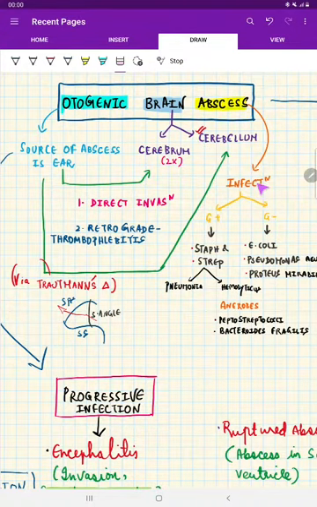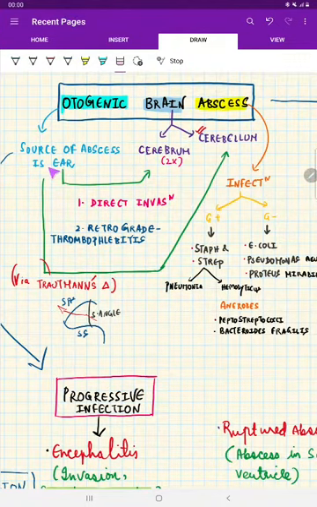Abscess means there is an active infection. How? An ear infection is spreading to the brain. Yes, there are two ways. One is direct invasion of the pathology itself, or there can be a retrograde thrombophlebitis. Regarding retrograde thrombophlebitis, in the previous video on subdural and extradural abscess, we have spoken about the dural venous sinus and its involvement in the pathogenicity of intracranial complications of CSOM.